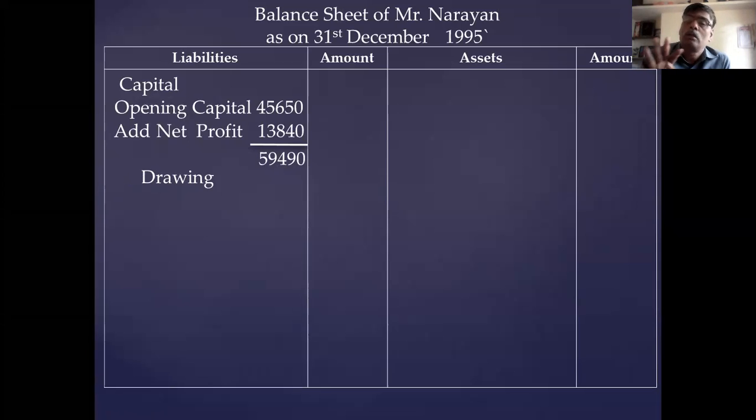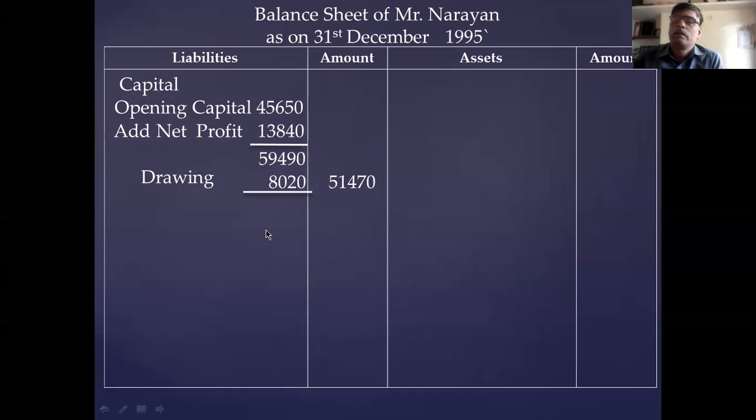You take the total of these 3 and deduct here. The total of these 3 is 8,020. 6,520 plus 1,000 plus 500 is 8,020. You deduct. Then balance is called closing capital. Clear?